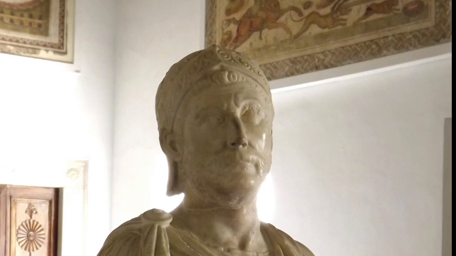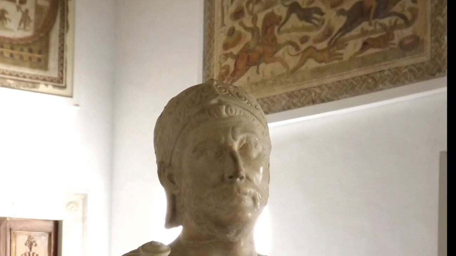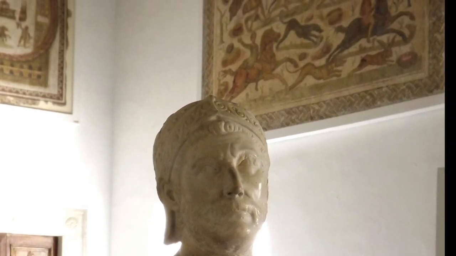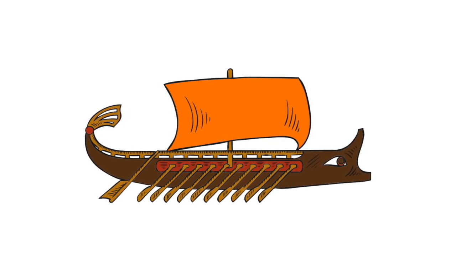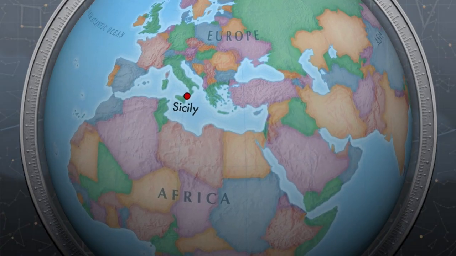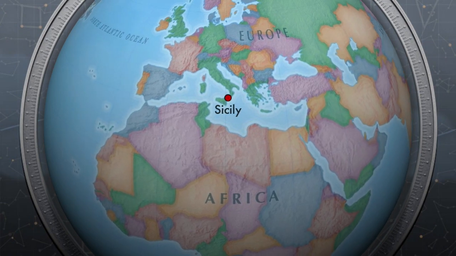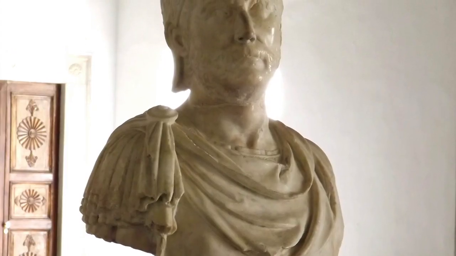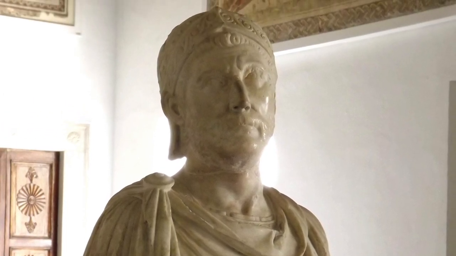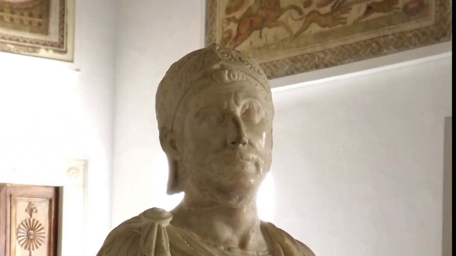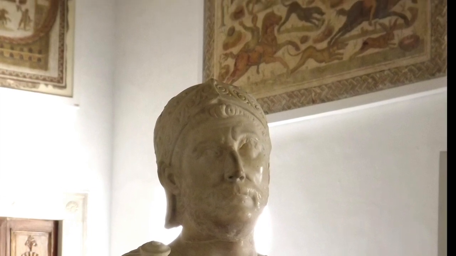The first Punic War began in 264 BCE, and the powerful Carthaginian navy was defeated by Rome, and the result of the war was that Rome got to keep Sicily and other islands around it. Now, in the second Punic War, this is where we meet Hannibal. His full name is Hannibal Barca, and this started 23 years later.